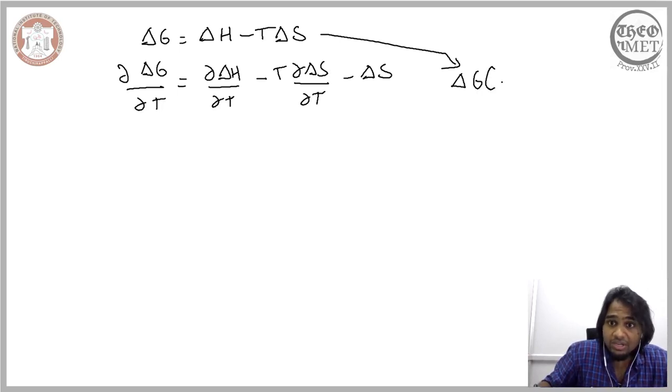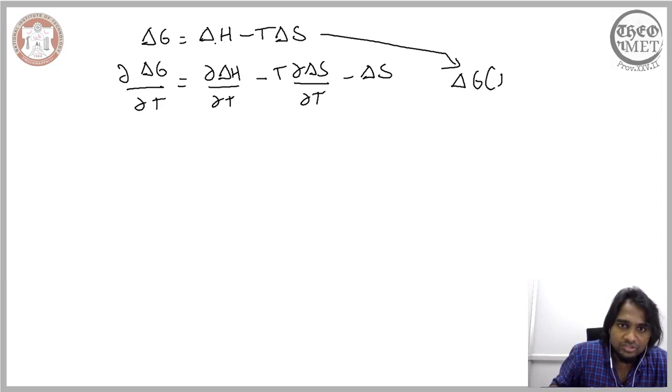If we consider the change in the Gibbs free energy in terms of the thermodynamic variables alone, not the combination of functions and variables, it would involve temperature and pressure.